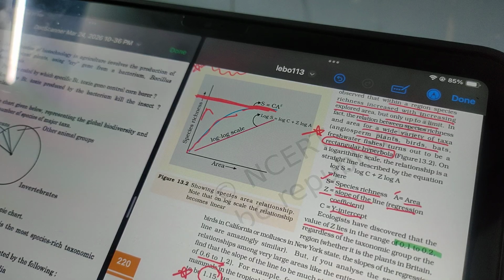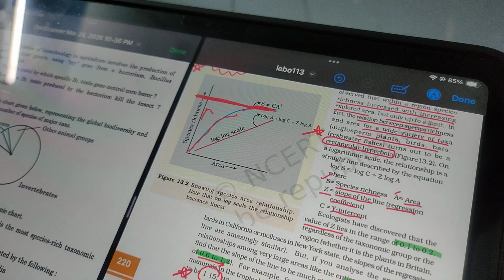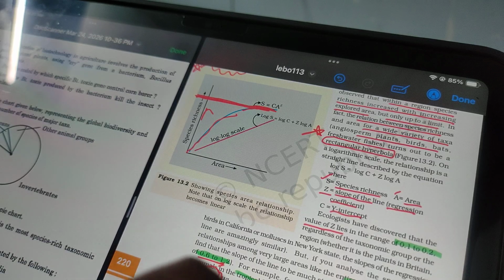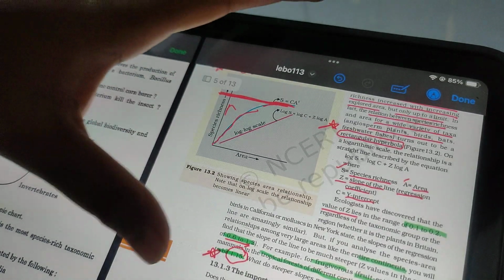However, if we take the Z value with the continent, then its value increases to 0.6 to 1.2. If we take frugivorous, that is fruit eating birds, in tropical forests of different continents, then its value increases to 1.11, 1.15. So that is important. This graph is very much important.